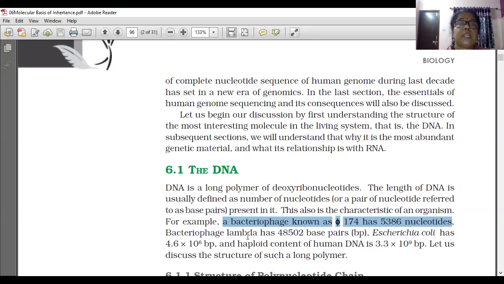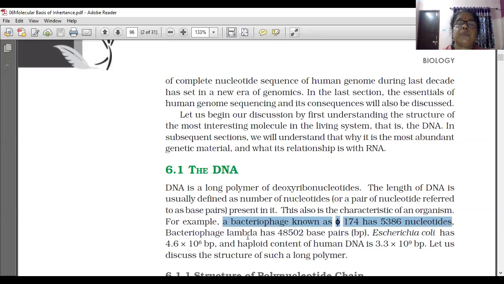Another bacteriophage, lambda, has 48,502 base pairs. Escherichia coli has 4.6 into 10 raised to 6 base pairs. And the haploid content of human DNA is 3.3 into 10 raised to 9 base pairs.